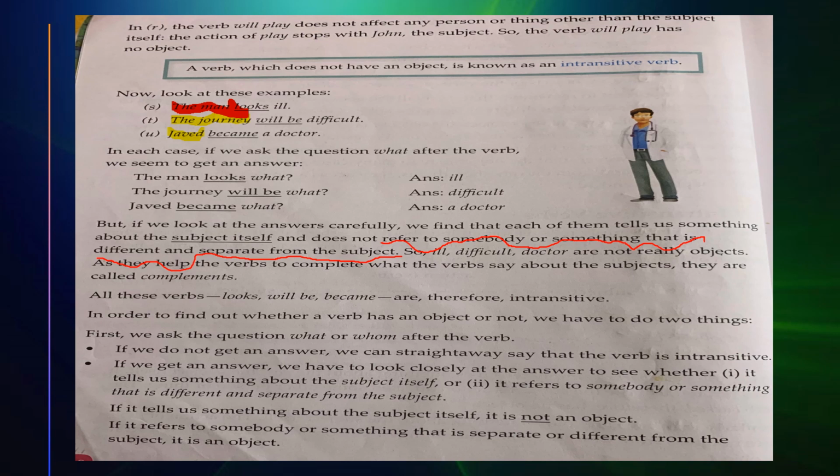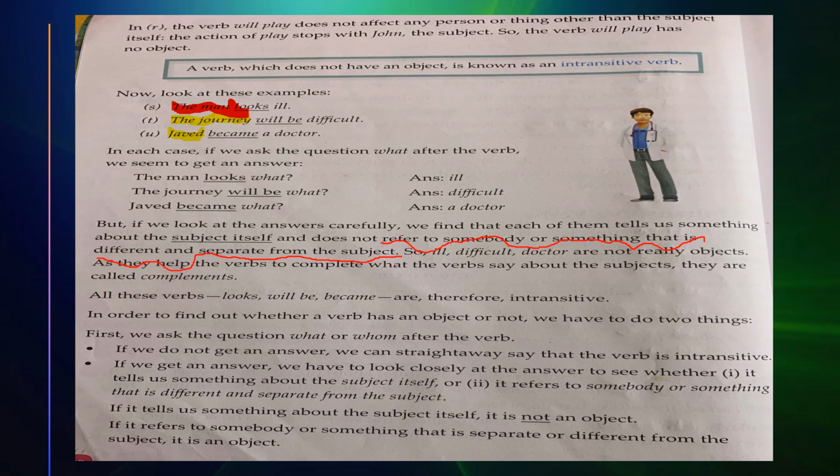There is information about the subject itself. So as they help the verb to complete what the verb says about the subject, they are called complements. To make the sentence make sense, if you give information, that is a complement, not an object.